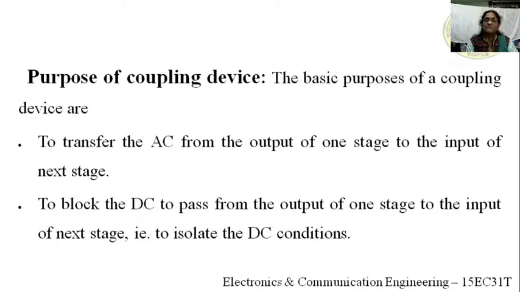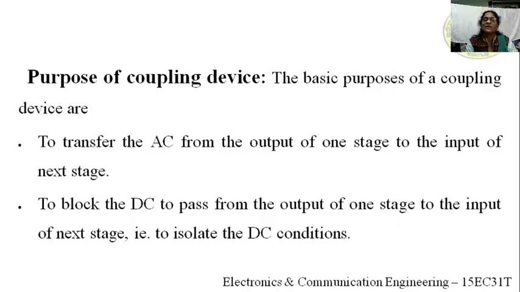Next purpose, to block the DC. If you are dealing with AC signals, as in communication, it should block the DC from passing from the output of one stage to the input of the next stage. So in order to isolate the DC conditions, we are using the coupling device.